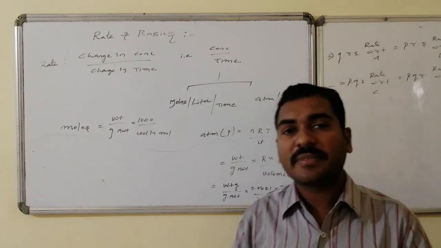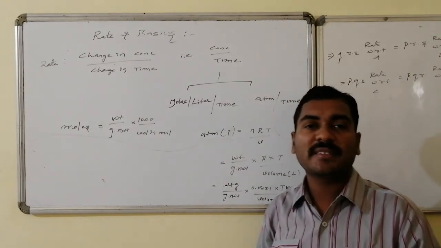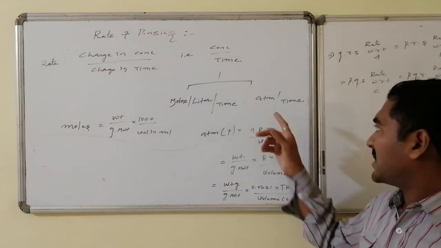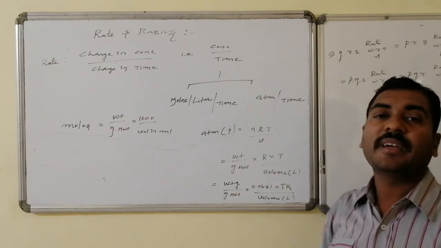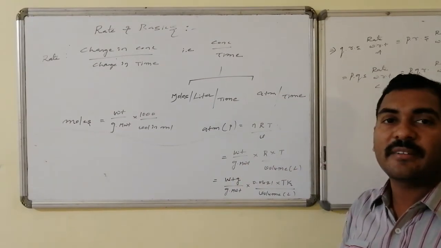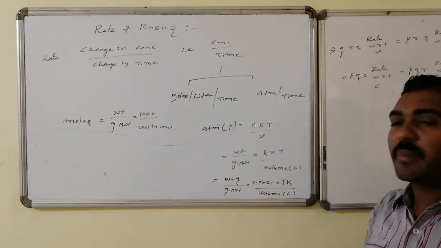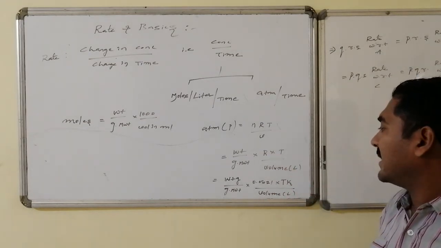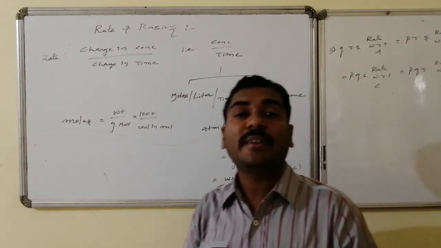Similarly, in the case of gaseous systems, we have atmospheres per time. From the ideal gas equation, PV equals nRT, the pressure is measured in atmospheres. That pressure will be equal to nRT by V, where n stands for the number of moles, weight upon gram molecular weight, into RT by V. If I use R equal to 0.0821, temperature should be in Kelvin and volume in liters. Thus, it is once again connected with the gram molecular weight as well as the weight of the system.